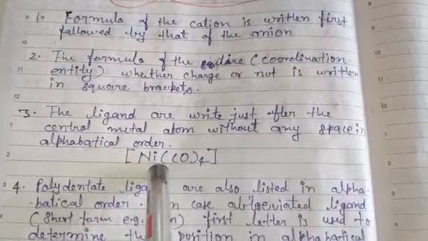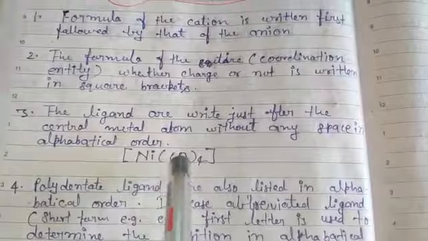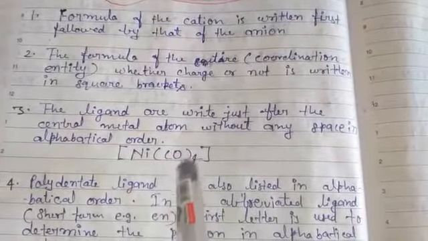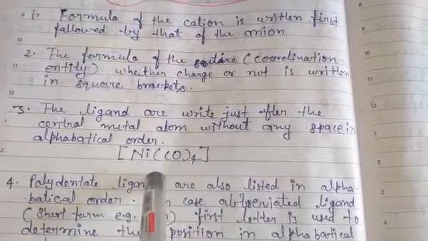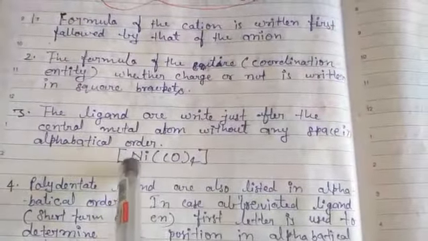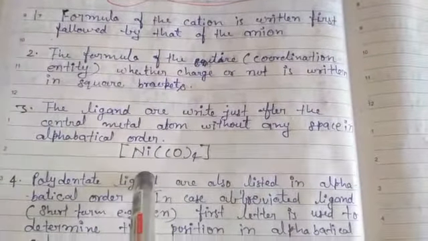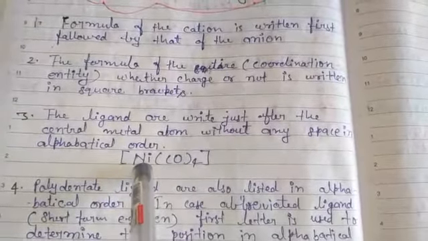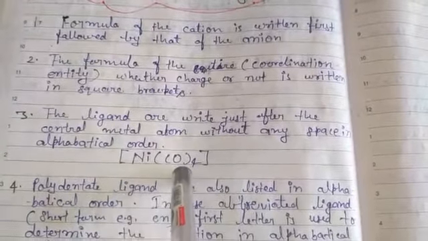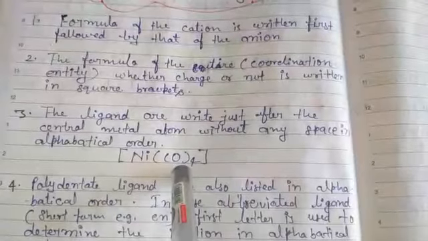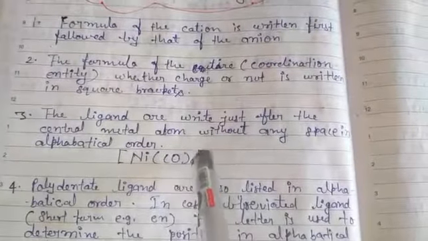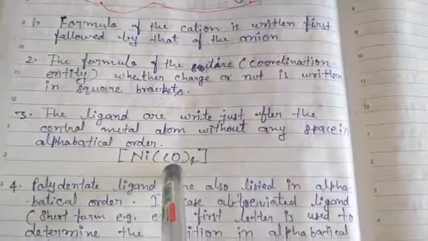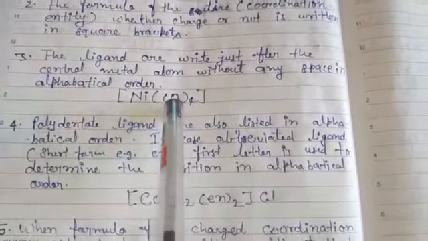For example, Ni(CO)4, tetracarbonylnickel. This is the name of the coordination compound, and when writing the formula, nickel is the central atom and carbon monoxide is the ligand. Without any spacing we write the formula.